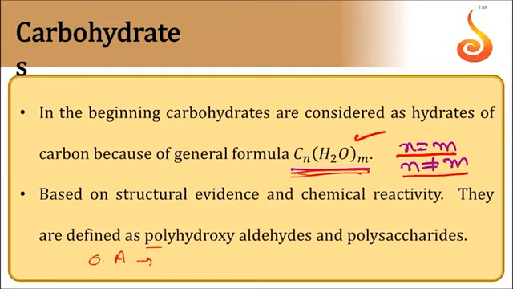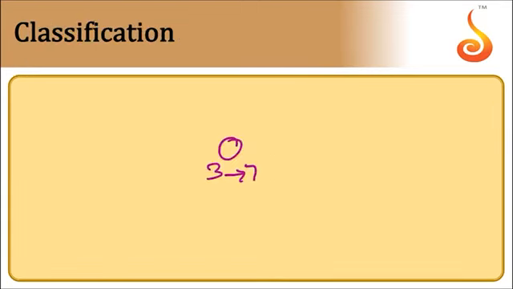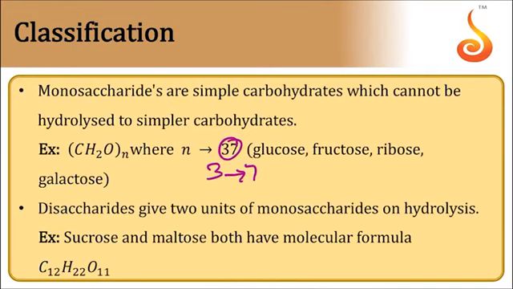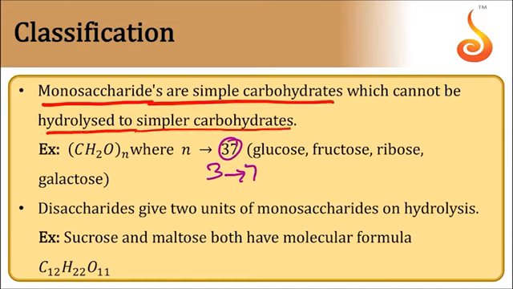Optically active polyhydroxy aldehydes or ketones are called carbohydrates. Because of the chiral carbon, any carbohydrate acts as optically active. Monosaccharides: classification is based on the number of units obtained during the hydrolysis of a given carbohydrate. Monosaccharides are simple carbohydrates which cannot be hydrolyzed. When one molecule of monosaccharide is dissolved in water, it won't split into two or more. So it won't undergo any decomposition during hydrolysis.